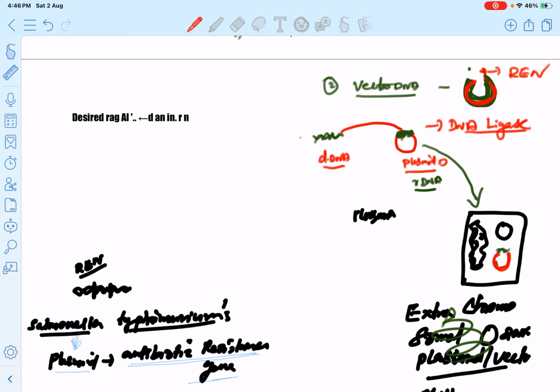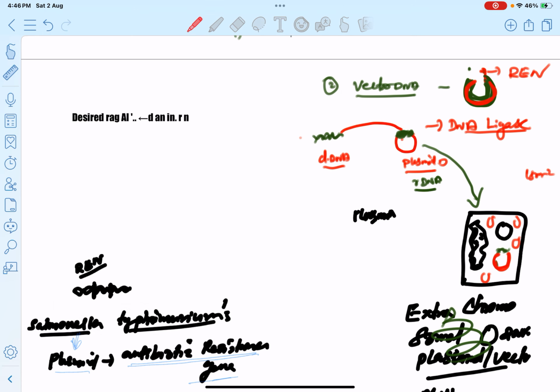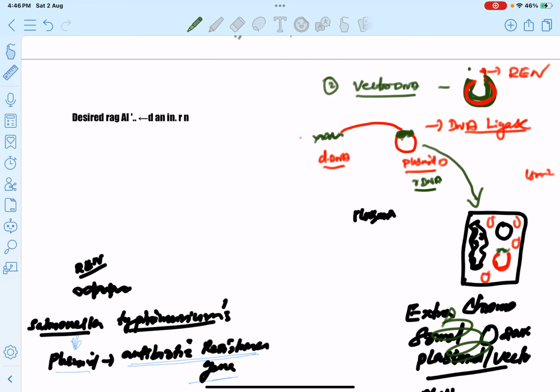in very quick time. The time required for the replication of bacteria is only 18 to 20 minutes. So it produces a large amount of rDNA within a very short time. Thus we get a large amount of desired DNA.